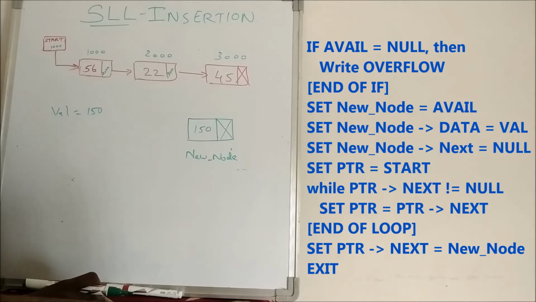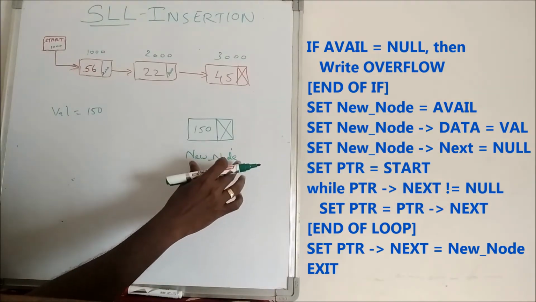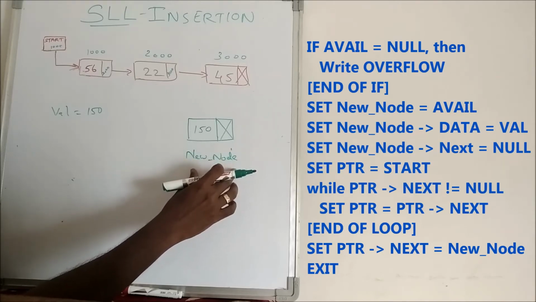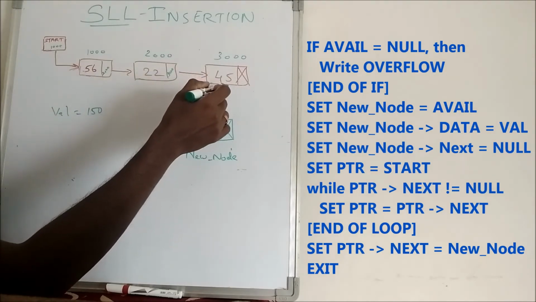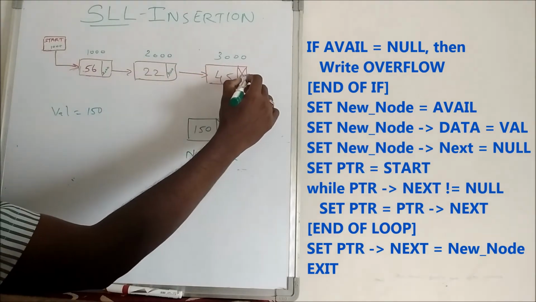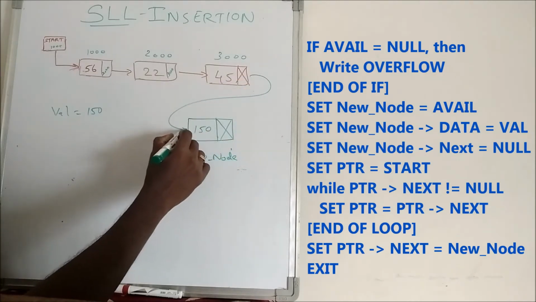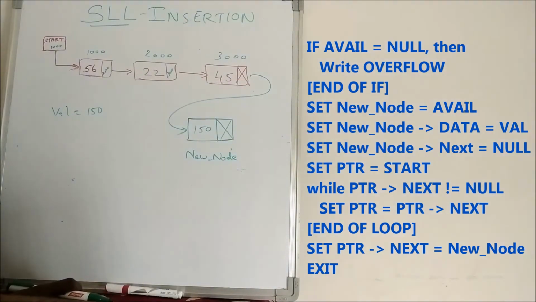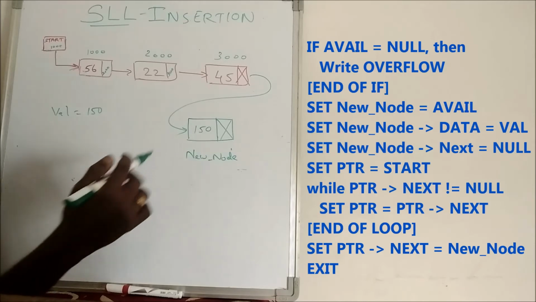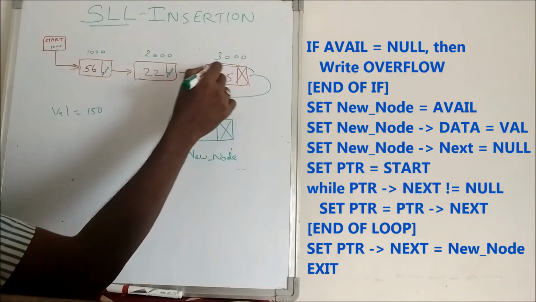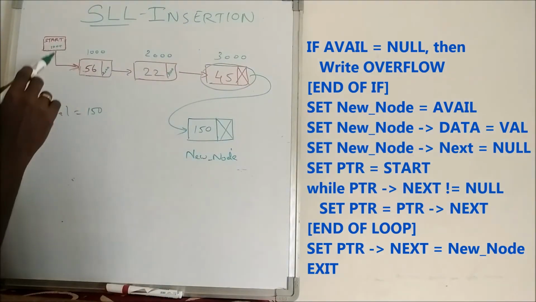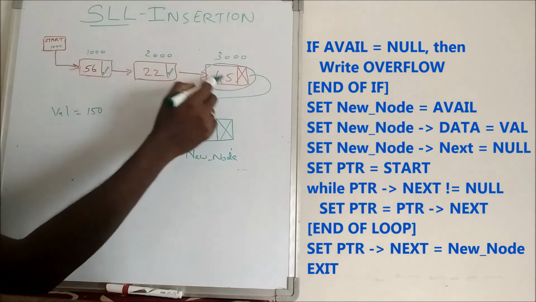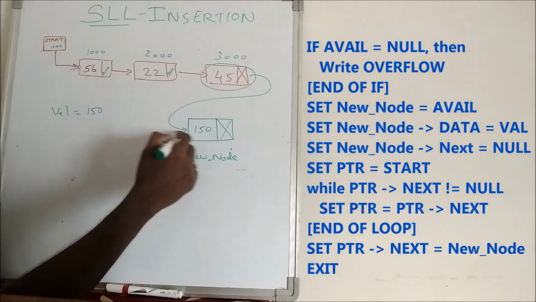Now what do we have to do? If I want to insert this new node at the end, what changes are we going to make? We have to identify the already existing last node. Once you identify the last node and establish this connection, then the new node will act as the last node of the new list. So first we have to identify this last node. How can we identify this last node? We have to traverse from the first node, move up to the last node, and then establish this link.